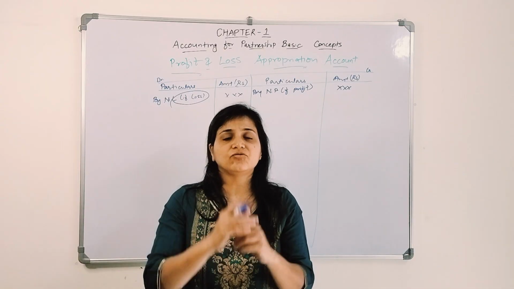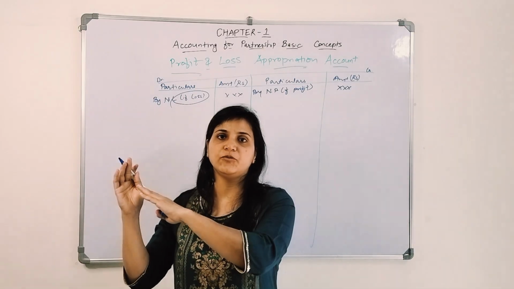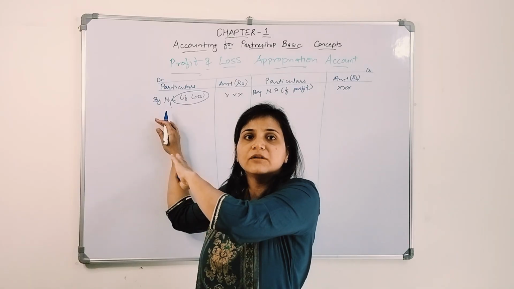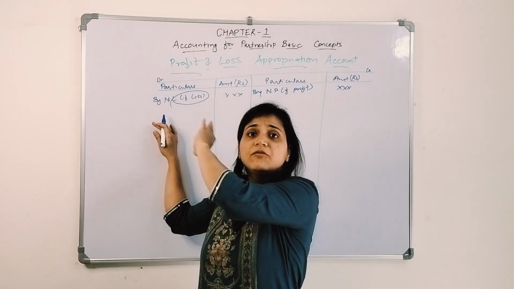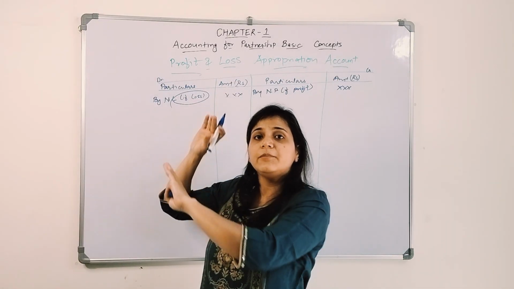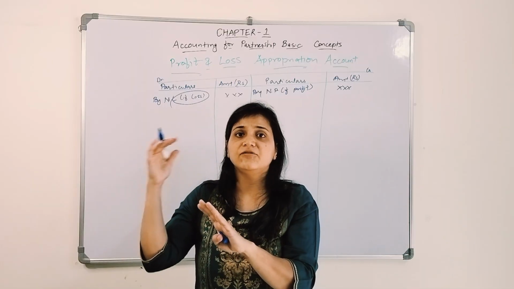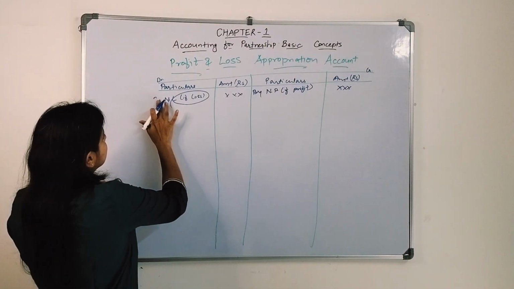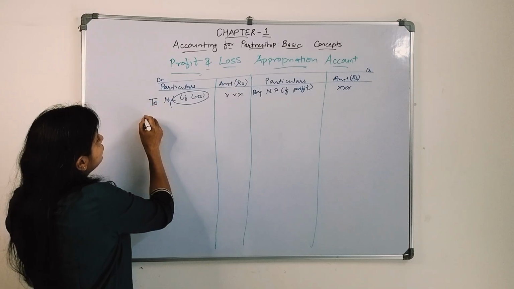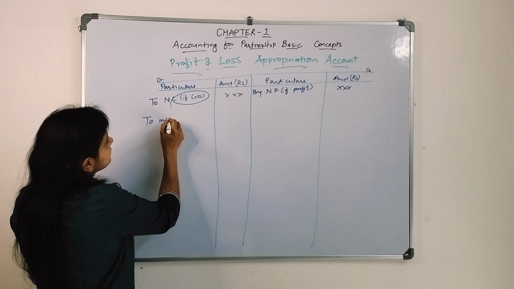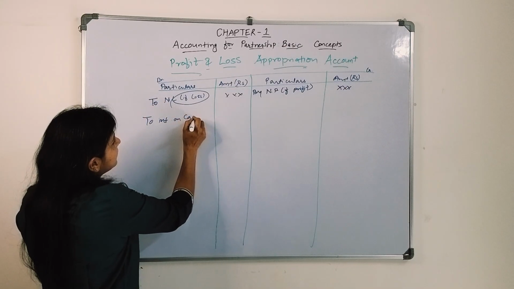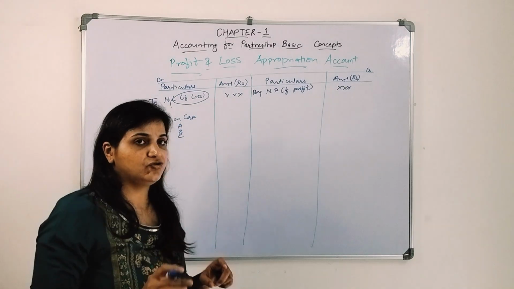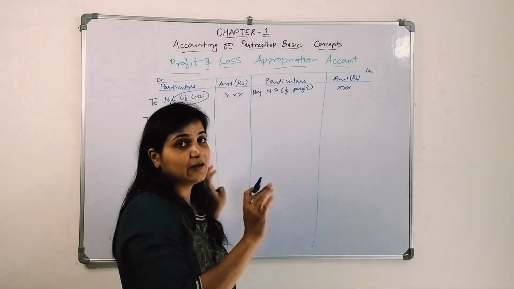What will be the entry? Profit and loss appropriation account. This is where we have to transfer all the expenses. So profit and loss appropriation account debit to interest on capital account will get closed. Here I'll write interest on capital, whosoever it is, A, B, C, we will give interest to them, so it will be debited.